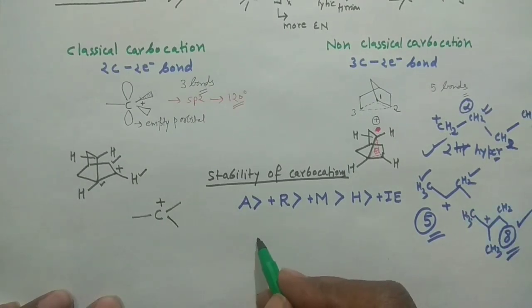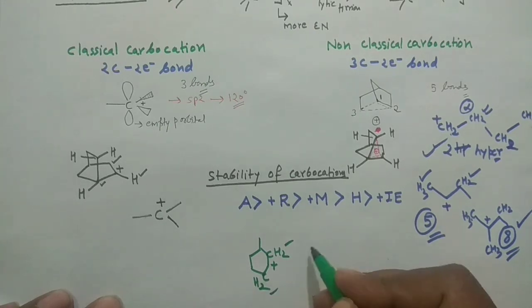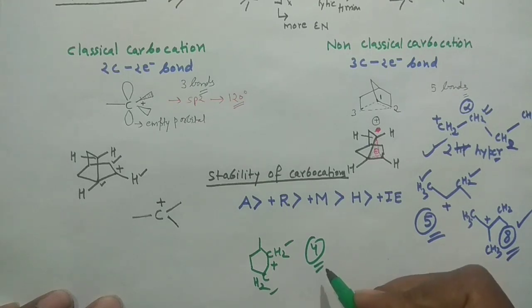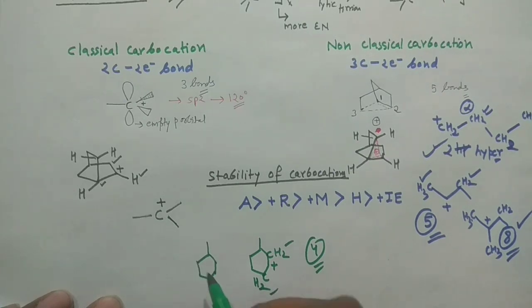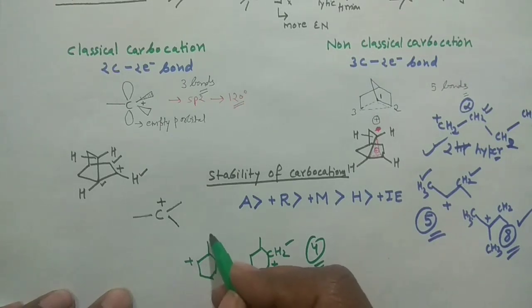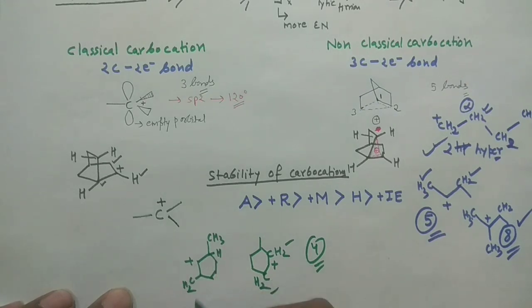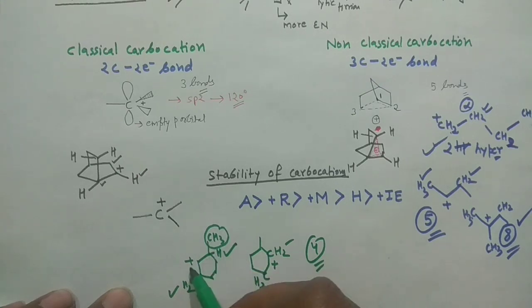Say I was having this species, okay, and I'm putting positive here. So this is CH2 and this is CH2. Okay, so 2 to 4 hyperconjugative structures in that case you can draw. And if you put positive here, and this is CH3, this hydrogen is here and this is CH2. So in that case 2 plus 1, 3 hyperconjugative structures plus 1 plus I effect which would go there. So this would be more stable than this one.